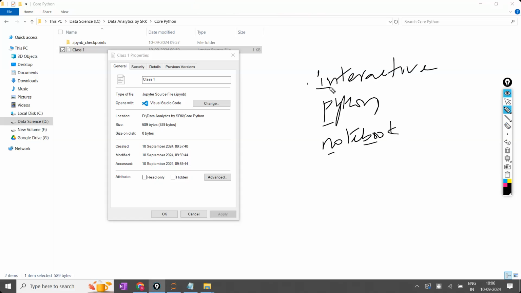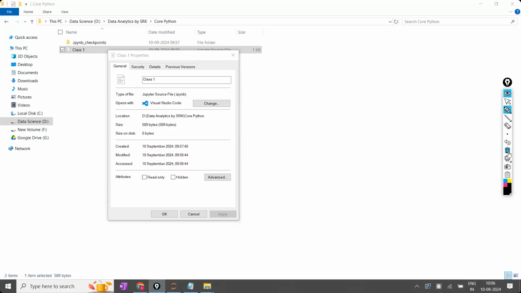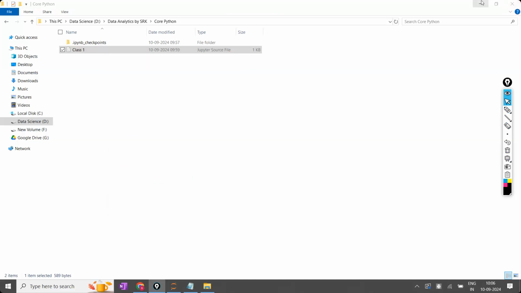IPYNB file. Now, this IPYNB file, can you open it directly? No, you cannot open it on your mobile phones. If, for example, you are accessing Google Drive on your mobile phone and you double click on the Jupyter notebook, it cannot open. Then what we have to do is open this Jupyter notebook only in the app.